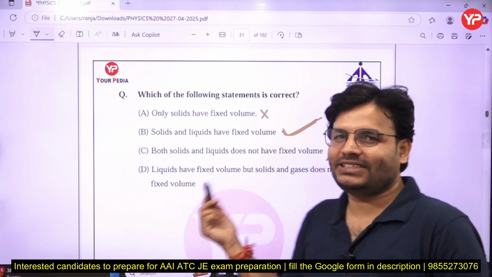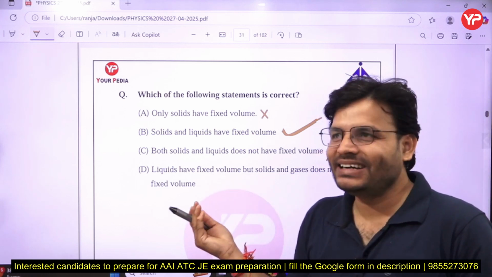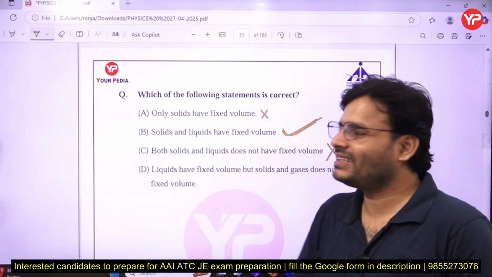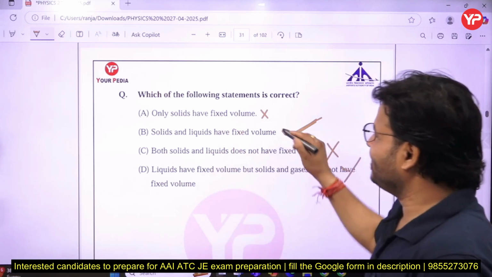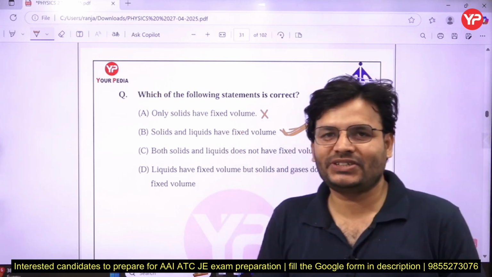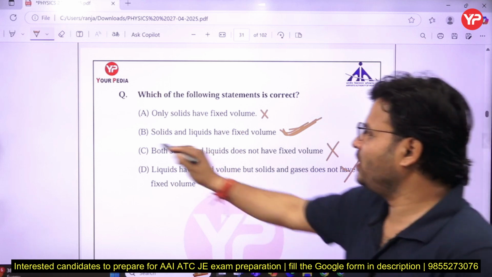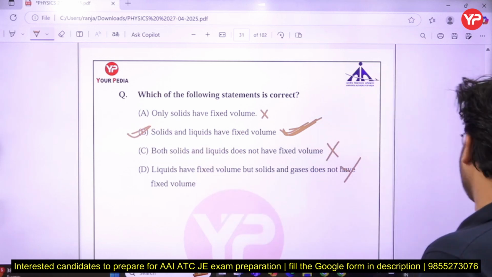Oh, that is a very easy question. Even your class 8th, 9th standard student can answer that question very easily. So we can say solid and liquid have the what, my dear friends? Fixed volume. So B for Bombay is the right answer.